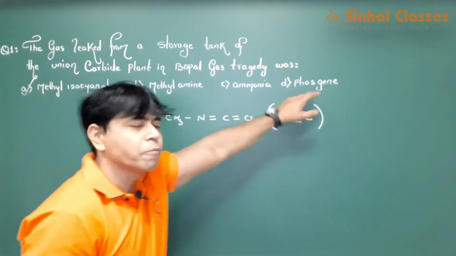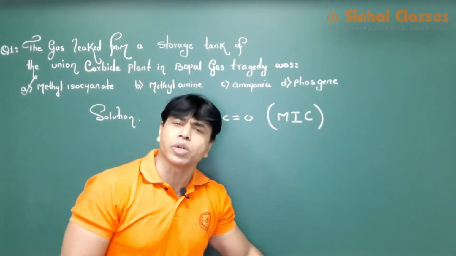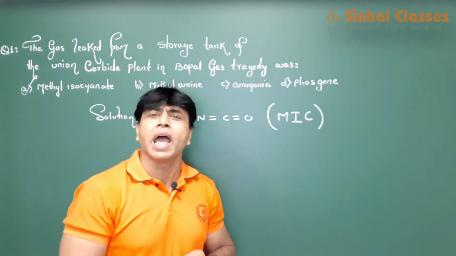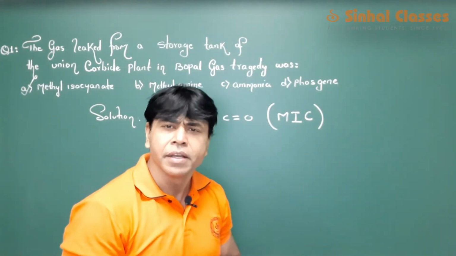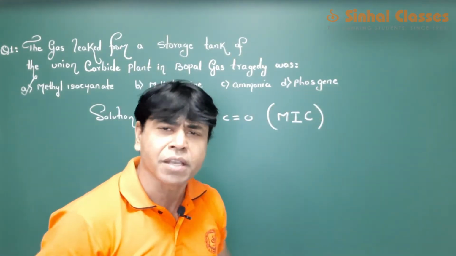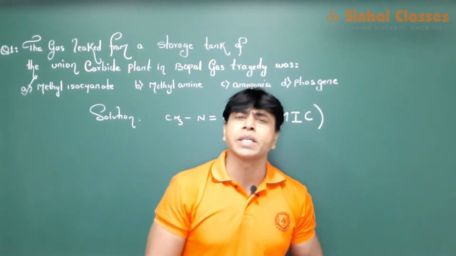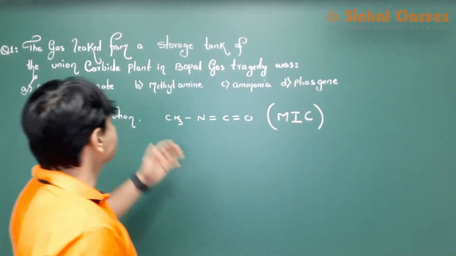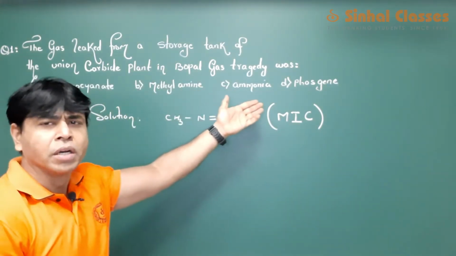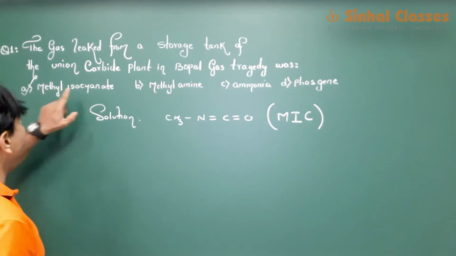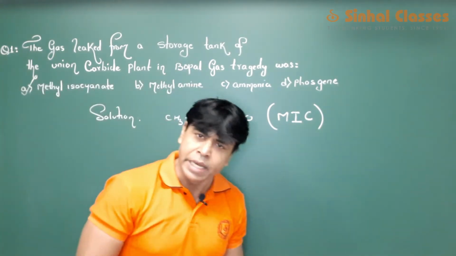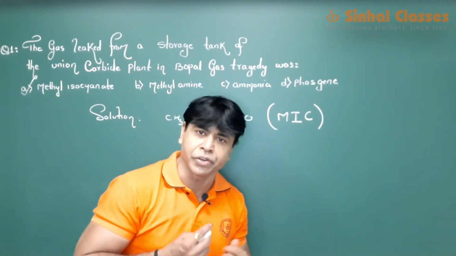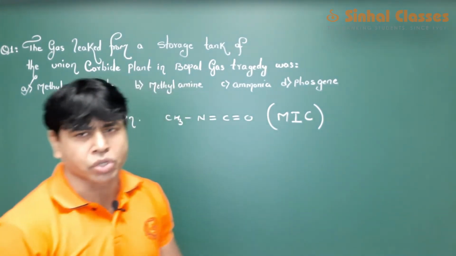You know phosgene? Phosgene is carbonyl chloride, COCl2. When chloroform comes in contact with air in presence of sunlight, it gives you a deadliest poisonous gas, phosgene, also known as carbonyl chloride, COCl2. And this is methylamine and ammonia. So your answer for this question is methyl isocyanate, which was leaked out in the Bhopal gas tragedy. Okay, now we go for the next question.